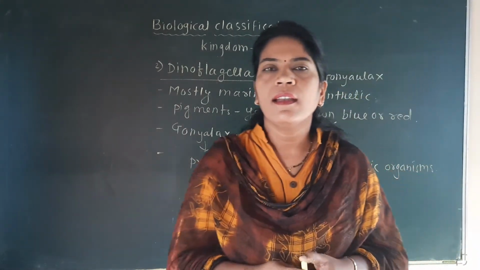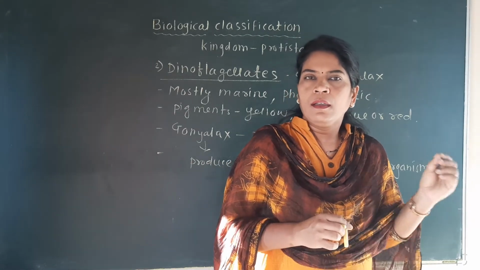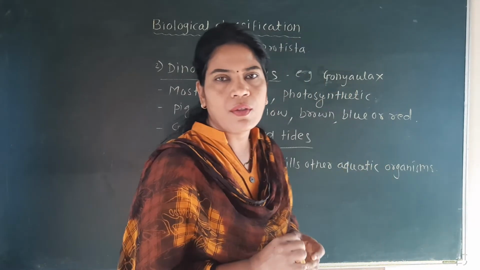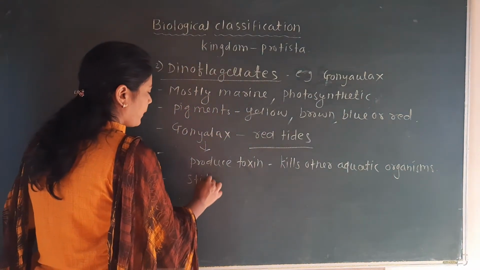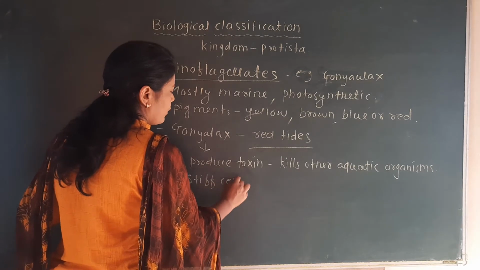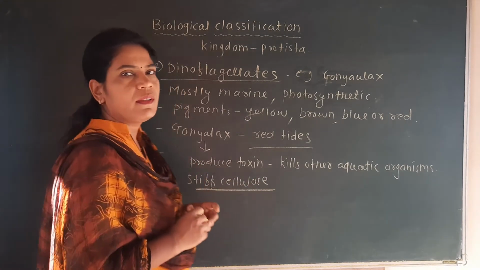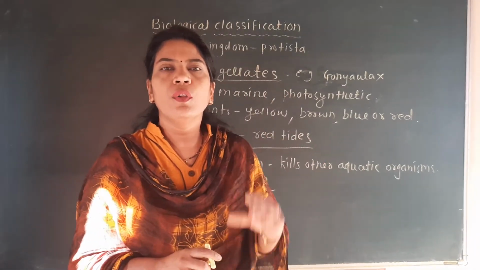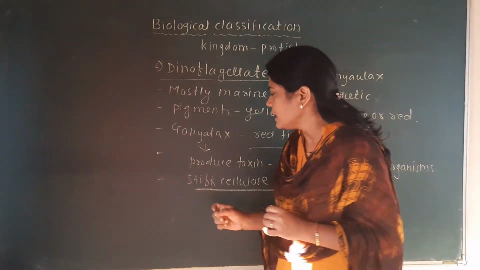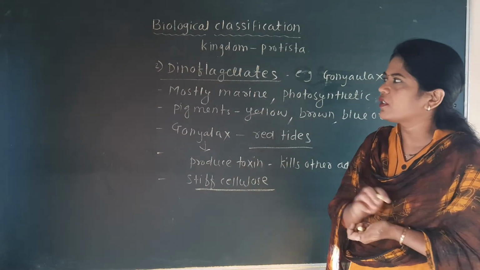Second thing is that if we see the cell wall of this dinoflagellates, or all the members of this dinoflagellate, the cell wall is made up of stiff cellulose. Cell wall is made up of the cellulose, and that cellulose is very hard one, non-breakable. That is called as the stiff cellulose is there, and their cell wall is made up of the stiff cellulose.